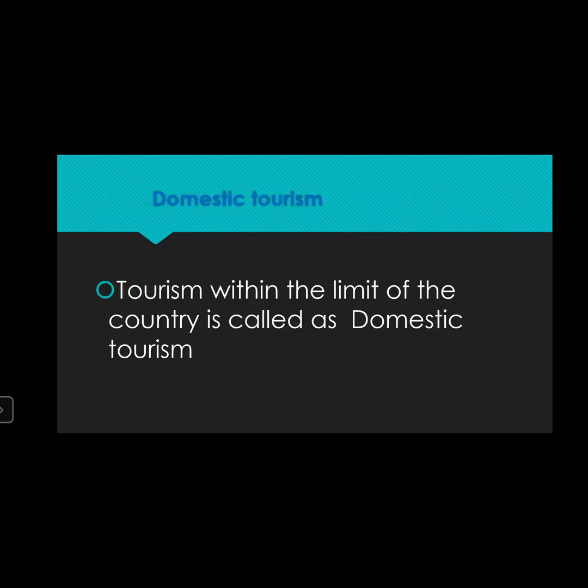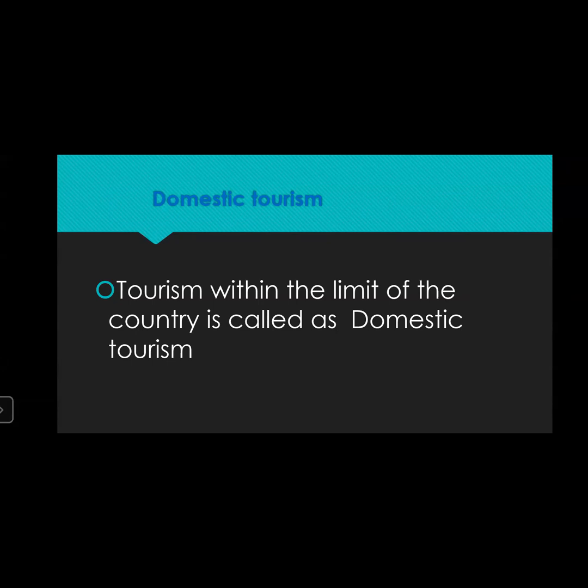What are these two types? Domestic tourism and international or foreign tourism. Now, what is domestic tourism? Tourism within the limits of the country is called domestic tourism. The tourism where you don't have to go outside your country is called domestic tourism.